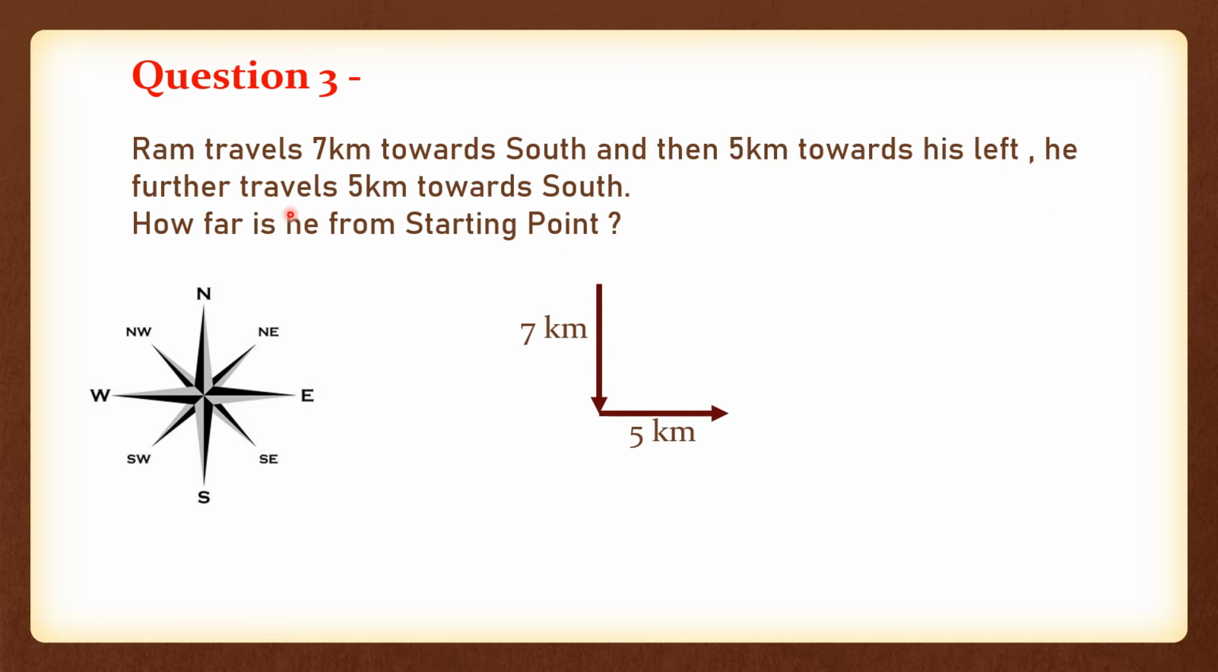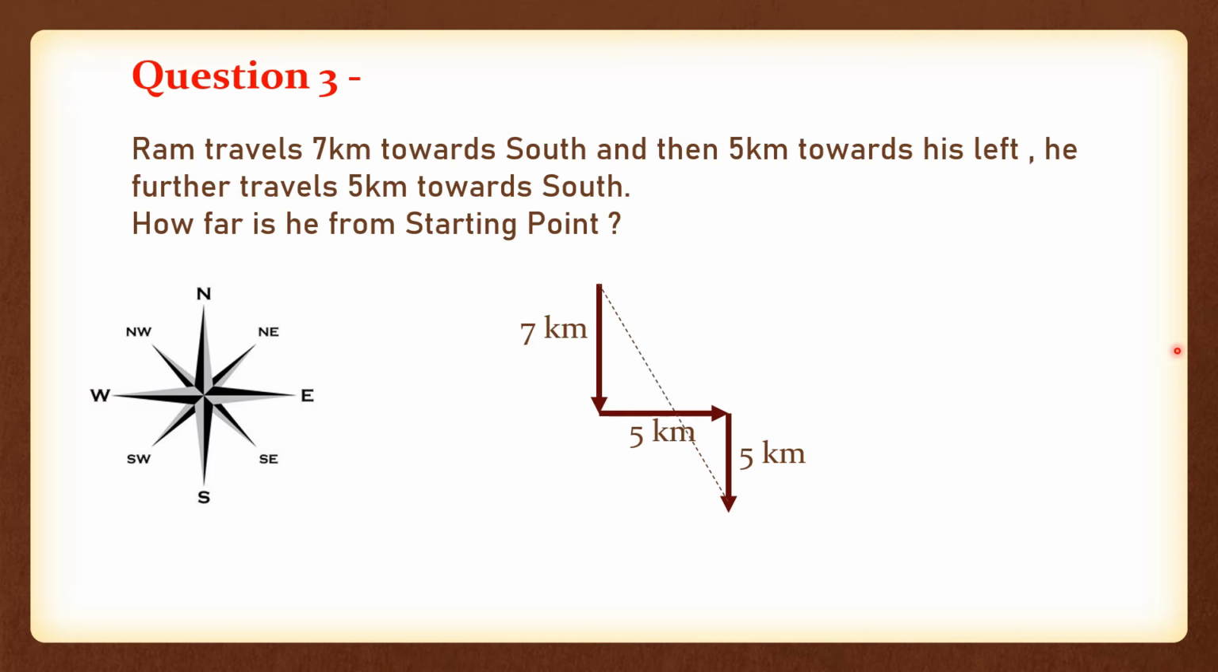Now he further travels 5 kilometers towards south. Remember this, he is not turning anywhere. From this point he will be traveling towards south. What will the south be from here? You just keep the compass here and you will get the south direction. This is the south direction basically. So he is traveling 5 kilometers there. So let us turn to our south, and we will travel 5 kilometers. Got it? Correct. How far is he from his starting point? So you need to find the distance. Okay, this is the starting point and this is the ending point.